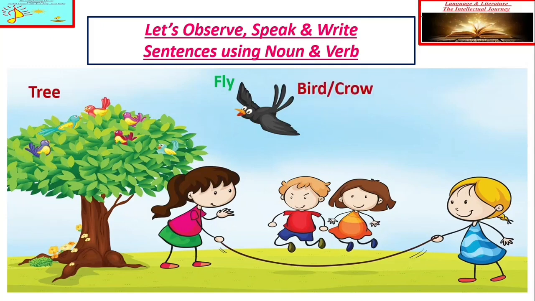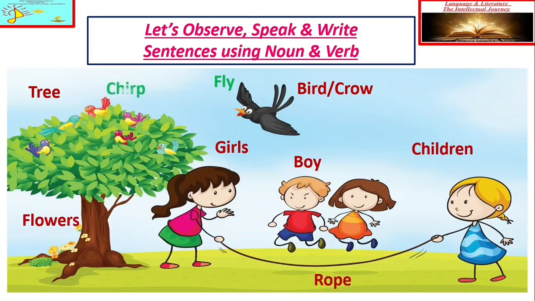Here you can easily observe these nouns, naming words in this picture: tree, girl, boy, children, bird, crow, flowers, rope. If I talk about actions, I have mentioned the actions, the verbs in green color: chirp, fly, play, skip.